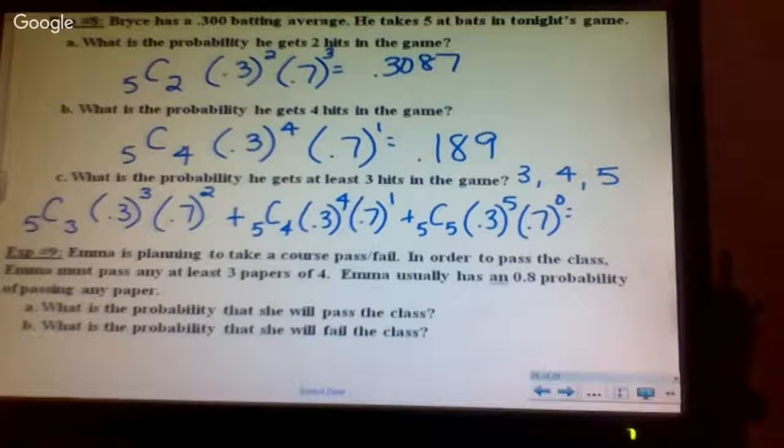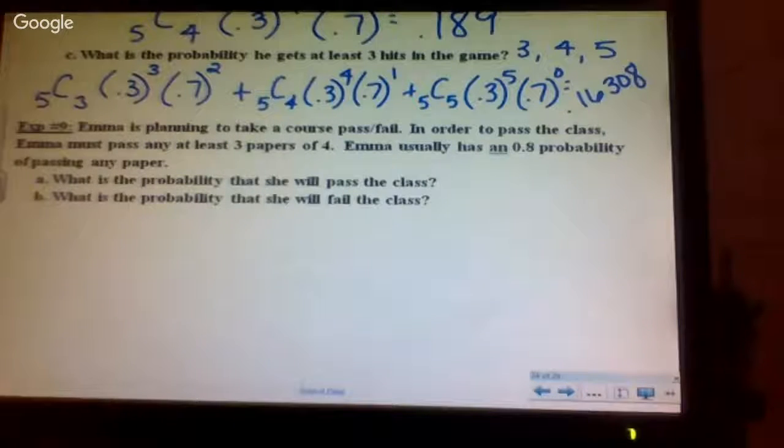I would let you leave this like that on the test. If it's just 1, please plug it in. It comes out to be 0.16308. You might not even do that one at all. It's not that it's hard, it's a pain to plug in. It's a long process. Unfortunately, on your final exam, you don't have a choice. They're not going to give you answer choices like this. They're going to give you numbers.